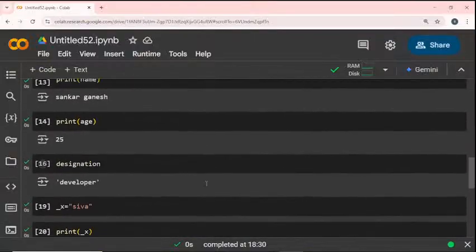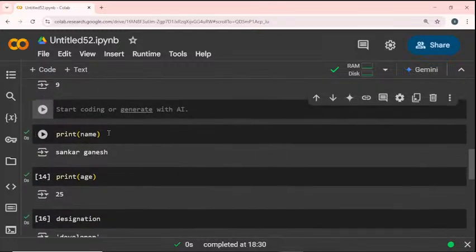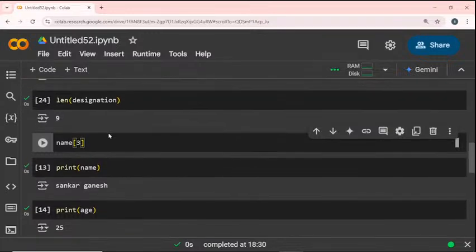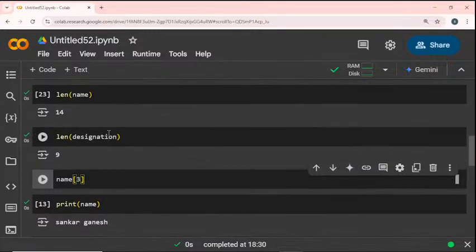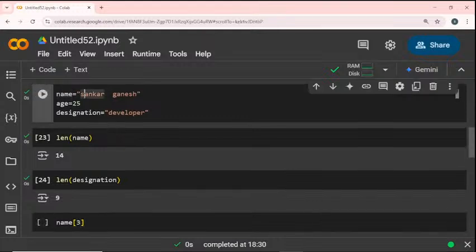Now I will take my name. I will give it as name of 3, so I give it the third index, and I will get the character at the third index of my name. So what is the third index of my name? S is 0, A is 1, N is 2, and K is 3.